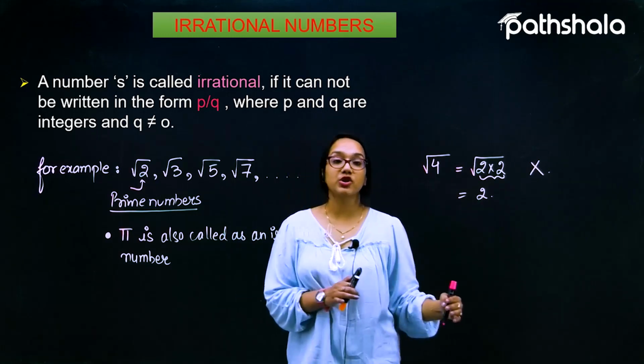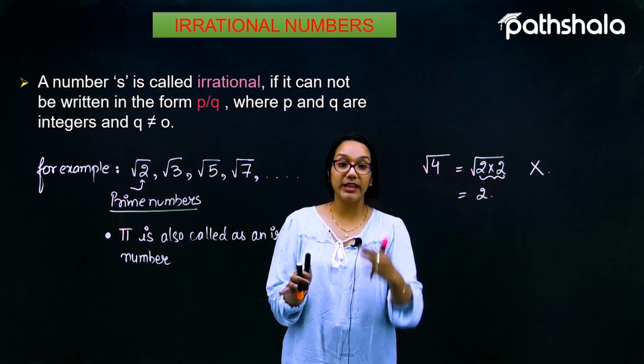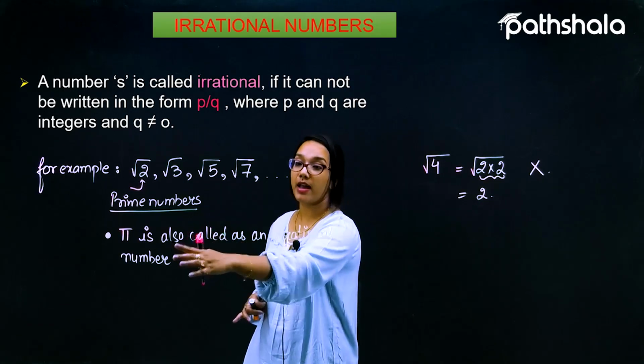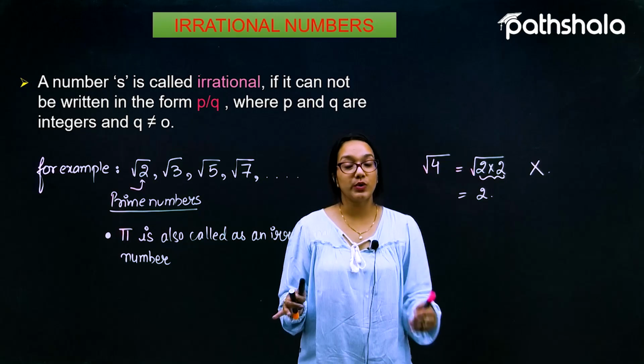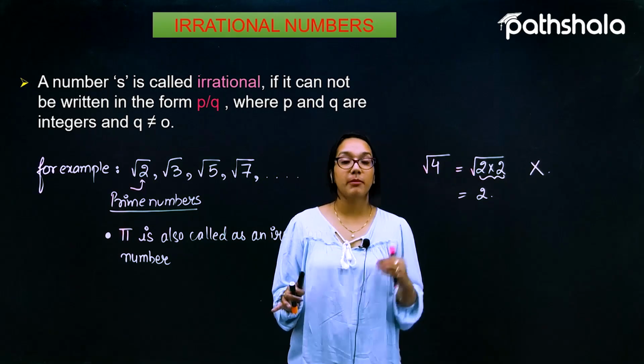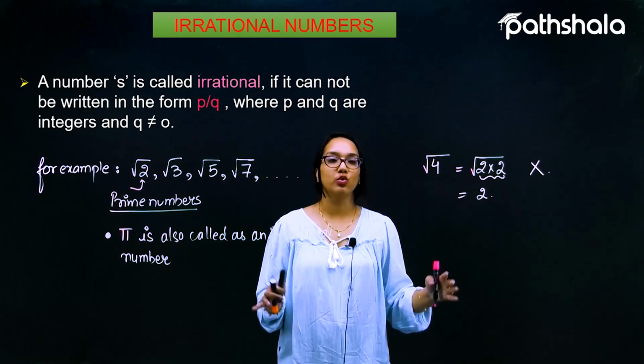And the examples of irrational numbers are pi. First of all, a very important example is nothing but pi. Pi is an irrational number. Root 2 is an irrational number. Root 3 is an irrational number. Root 5, root 7, and so on.